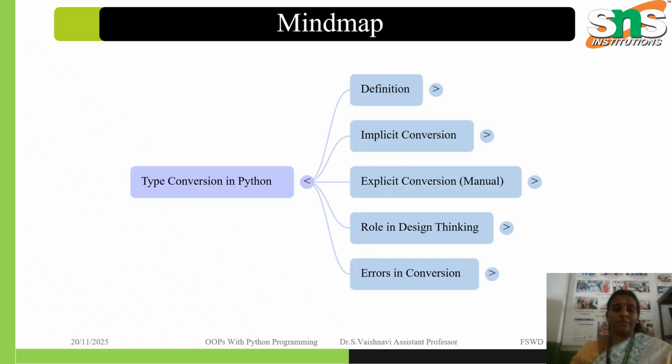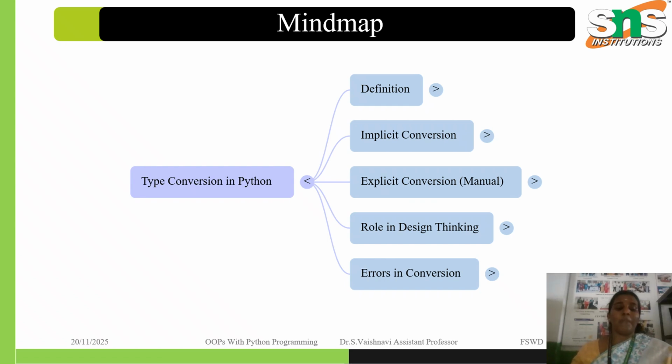The next one is also a manual operation of explicit conversion. So we have seen the definition, implicit conversion, explicit conversion, and the errors in type conversion. In the summary, we have seen the major role of type conversion in input handling, data processing, and output formatting. For instance, we have taken the input function with a string and a float, where float is a number with decimal points.